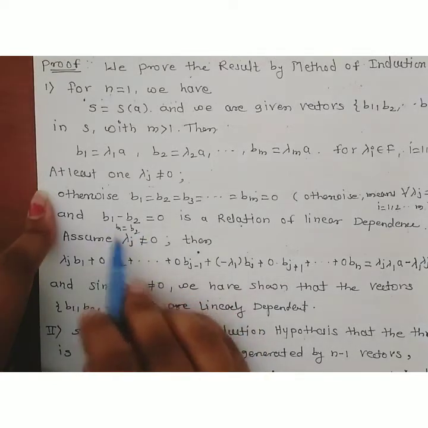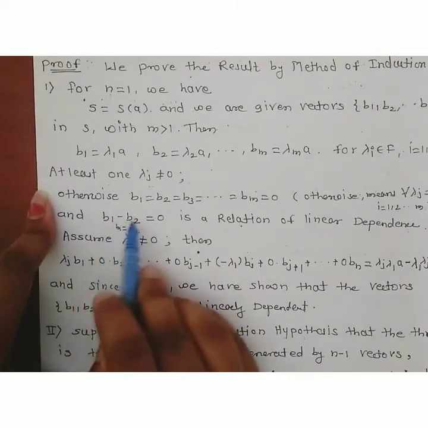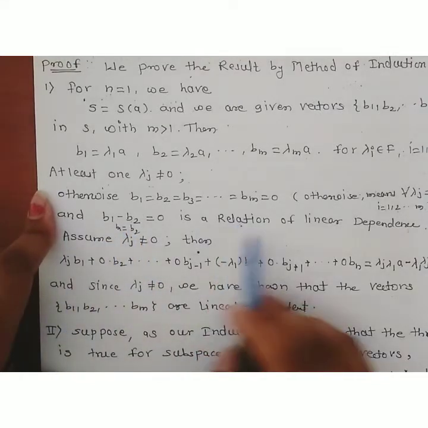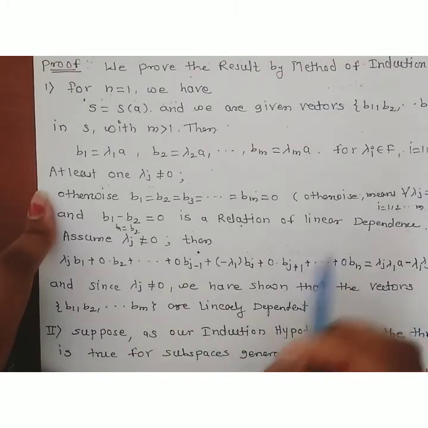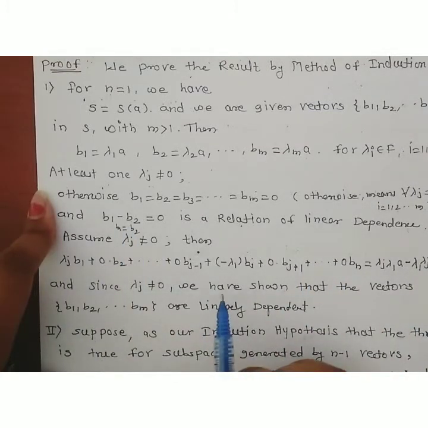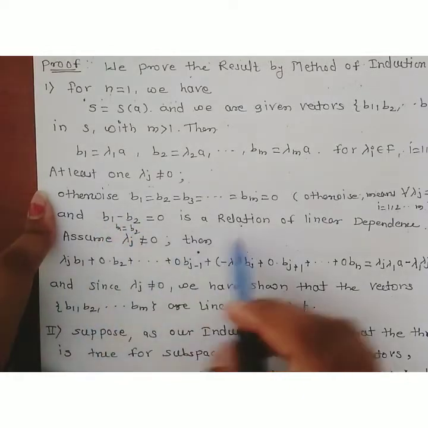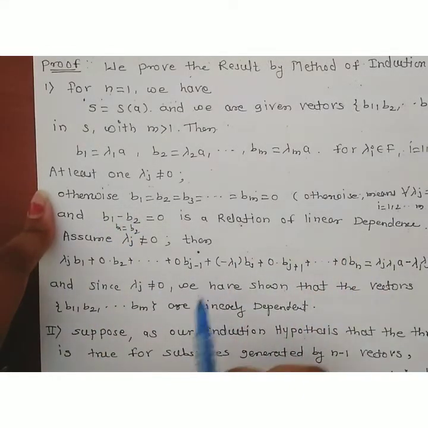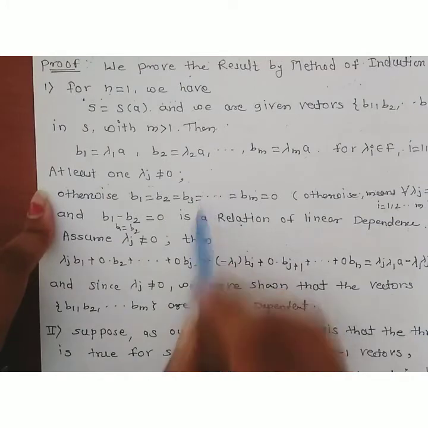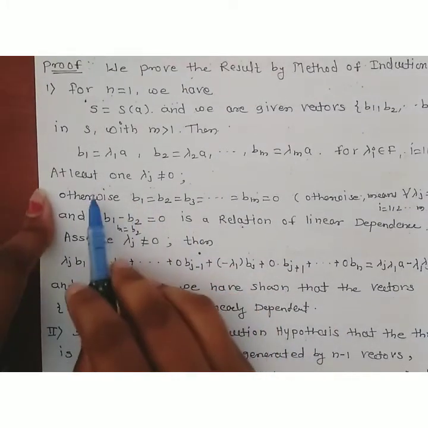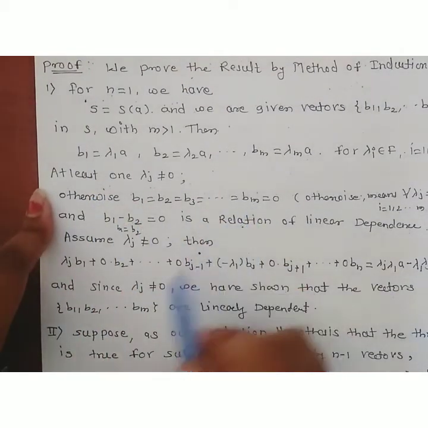So if we consider these two elements as linear combinations of one another, this is the relation of linear dependence. That is what we had to show: that this set is a linearly dependent set. Therefore we have already shown that this set is linearly dependent. This happens in this case if all these bi's are equal to 0.